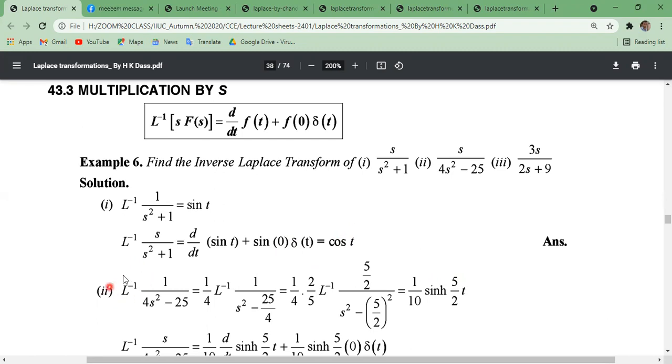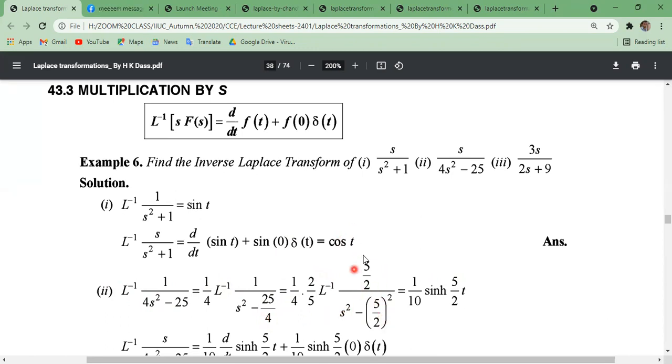Similarly, the inverse Laplace transformation of 1 by 4 s square minus 25 can be written by taking 4 common: 1 by 4 inverse Laplace transformation of 1 divided by s square minus 25 by 4. Okay, 25 by 4 can be written as 5 by 2 whole square.